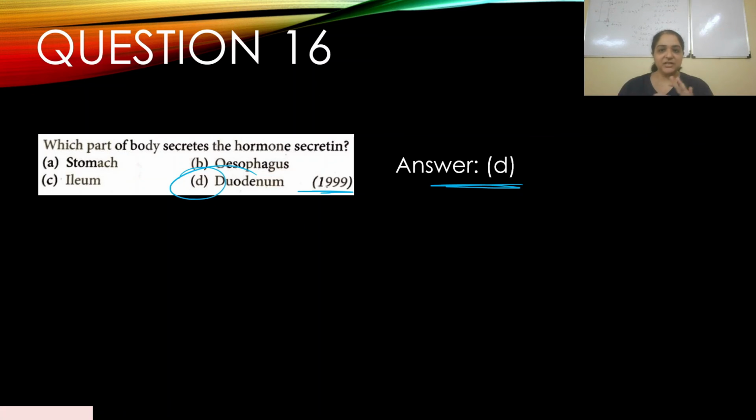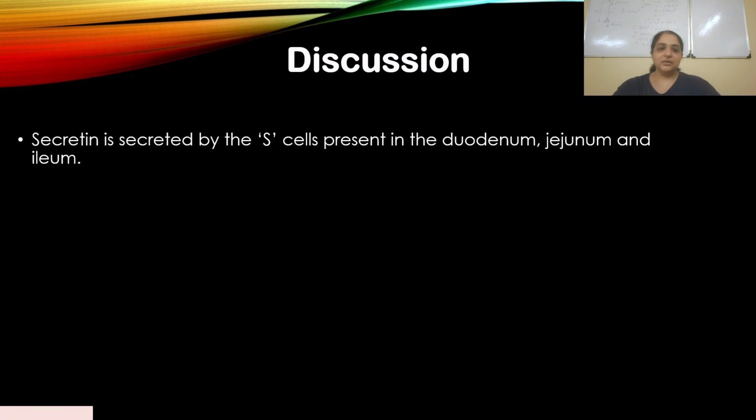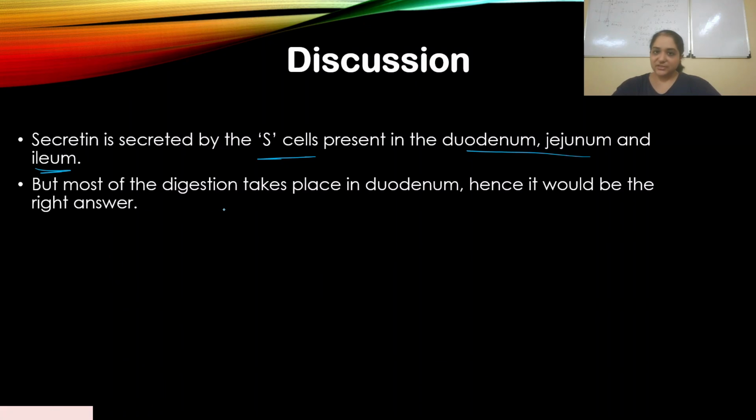Most of the digestion, the breakdown and all, is happening in duodenum. The pancreatic juice, intestinal juice, all that is secreted into the duodenum first, and all that digestion is happening there. So it is secreted by the S cells present in the duodenum, jejunum and ileum, but most of the digestion takes place in duodenum, hence it would be the right answer. All right, clear? Simple, direct questions. I don't think there was any problem in answering today's questions in this lecture.